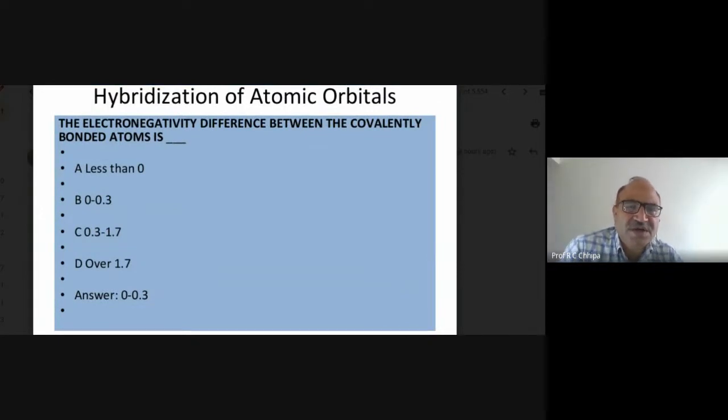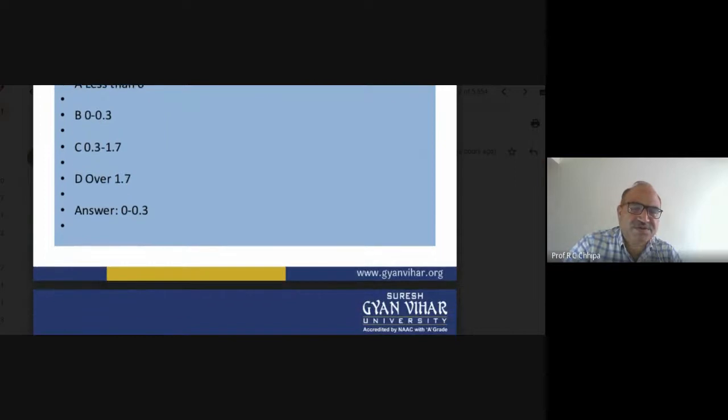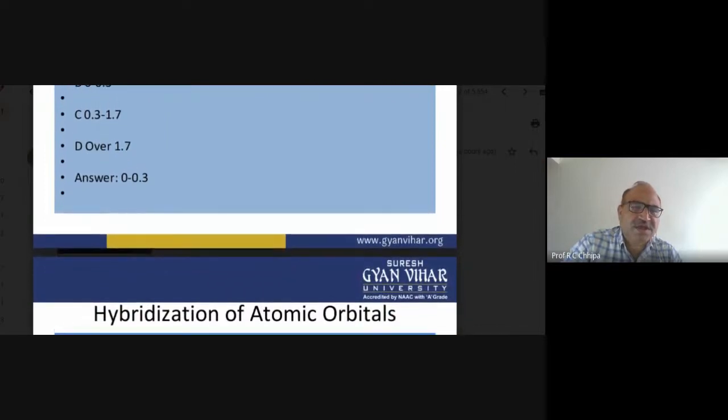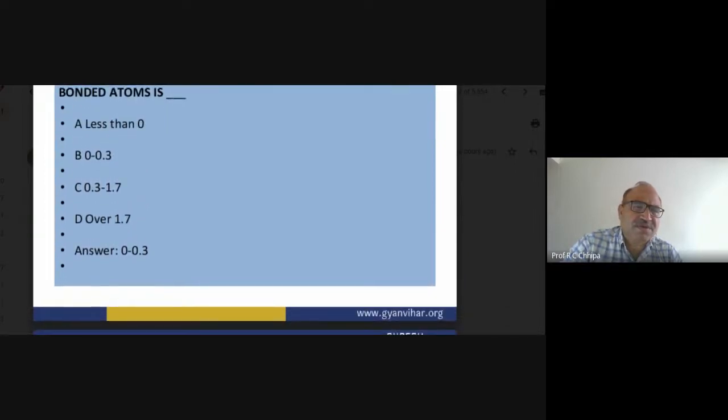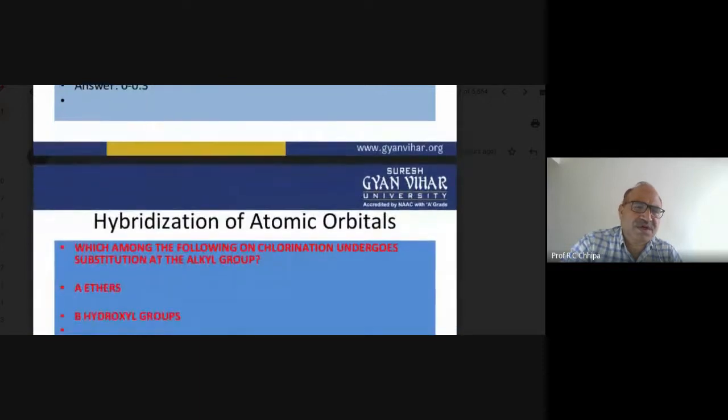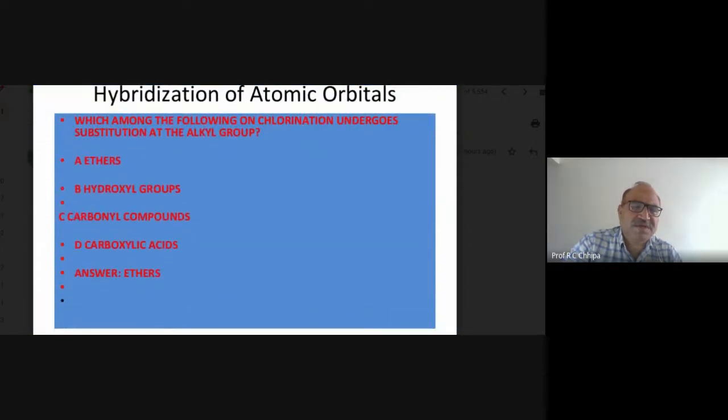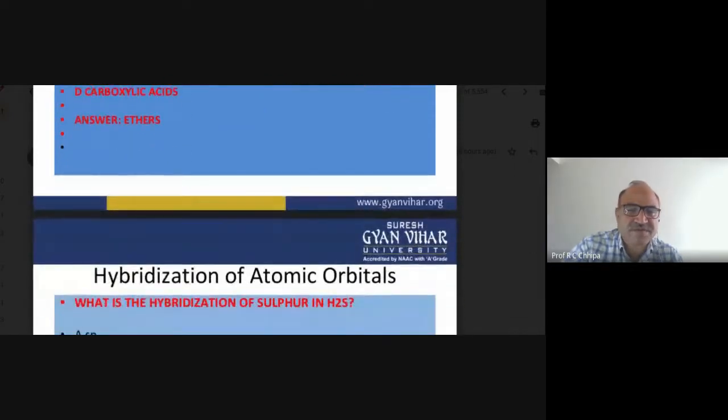The electronegativity difference, we have already discussed, must be 0 to 0.3. So this is the correct answer. Here, the hybridization of atomic orbitals: among the following, which on chlorination undergoes substitution? So this was explained based on atomic orbital hybridization. Then we have another one.